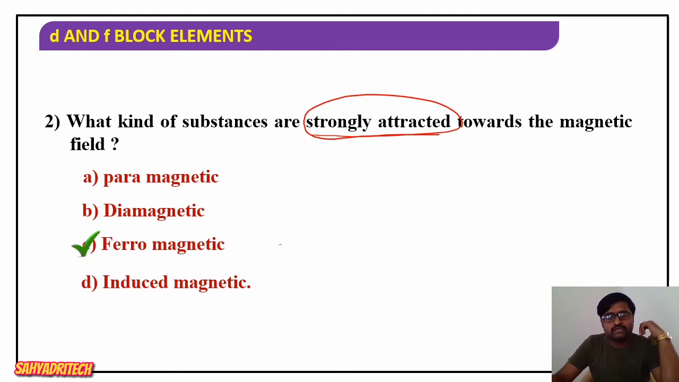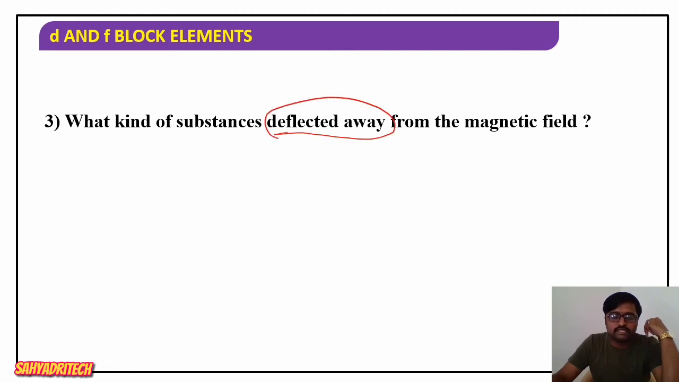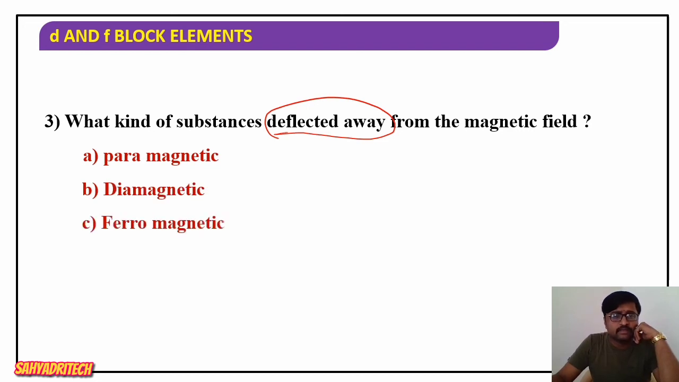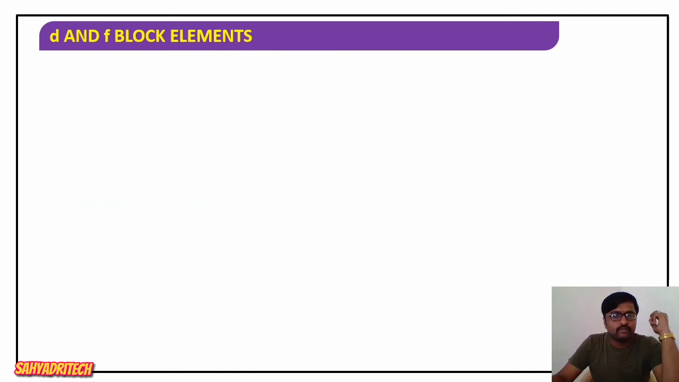Okay. Well, next question. What kind of substance is deflected away from the magnetic field? Deflected away means they move away from the magnetic field, or you can say they are repelled by the magnetic field. Paramagnetic, diamagnetic, ferromagnetic, induced magnetic. What is the answer? Diamagnetic substances. They are deflected, they move away, they are repelled by the magnetic field. So the answer here is option B, diamagnetic.